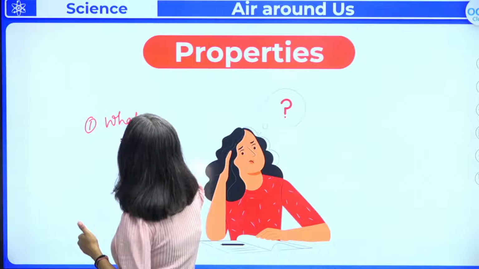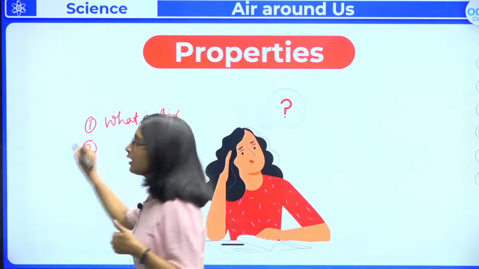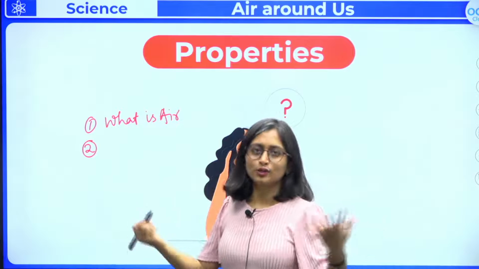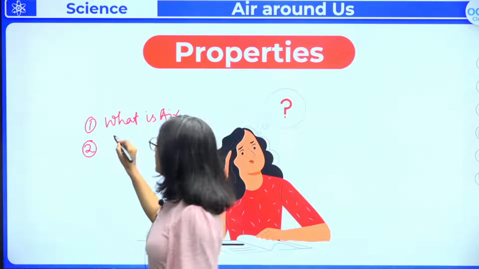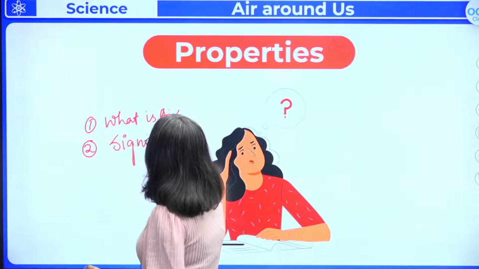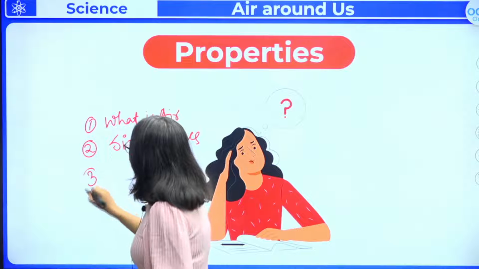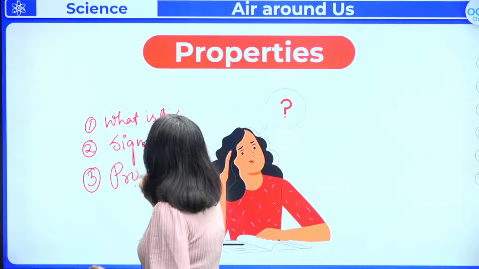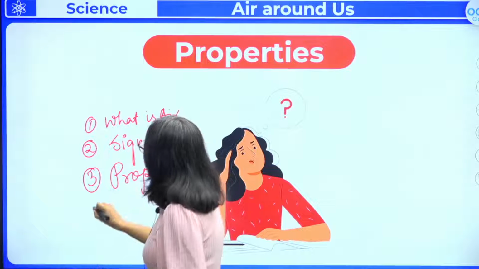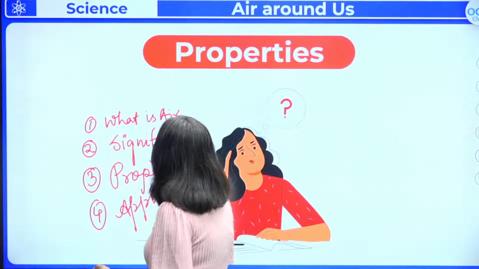So the first point, what you have read: what is air. Second, what you are reading right now, what we were discussing: the significance. Then we are going to understand the properties. Now let us look into the properties, and then we will find out what its application is. Then we will find out the application as well. So please keep a note of this, it is very important.